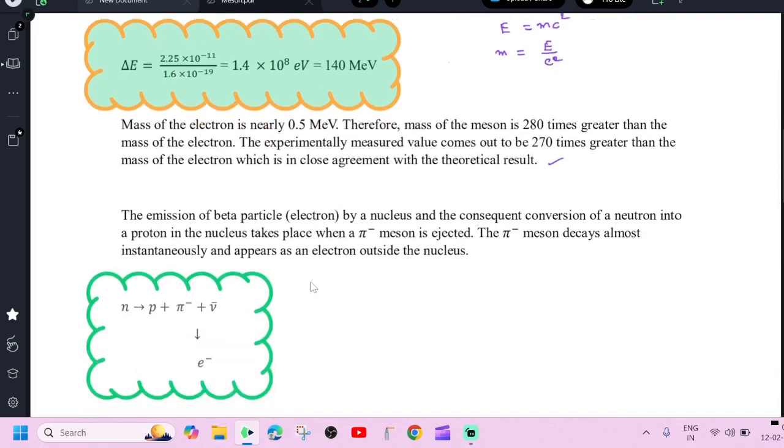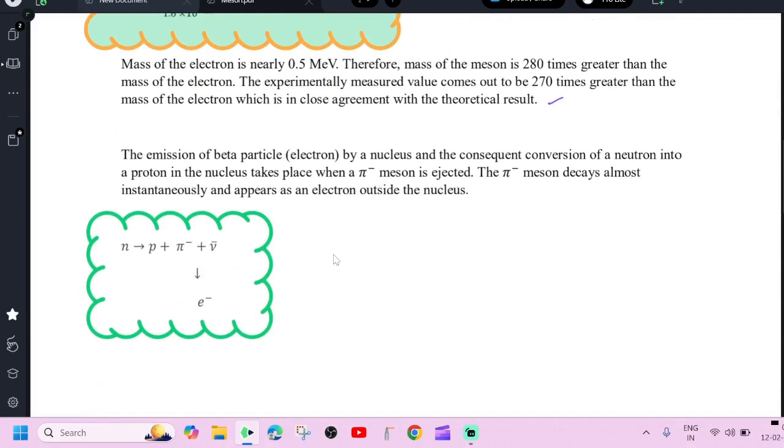The emission of beta particle by a nucleus and consequent conversion of a neutron into a proton in the nucleus takes place when pi minus meson is ejected. The pi minus meson decays almost instantaneously and appears as an electron outside the nucleus. Here, neutron is converted into a proton with the emission of pi minus.